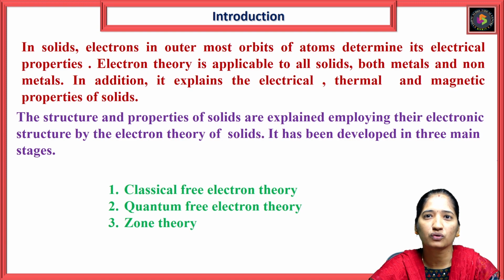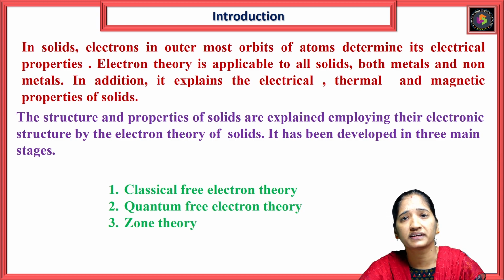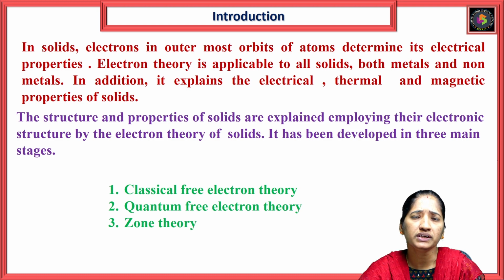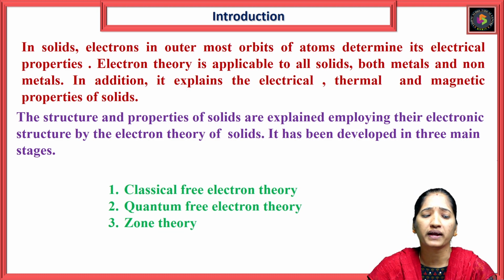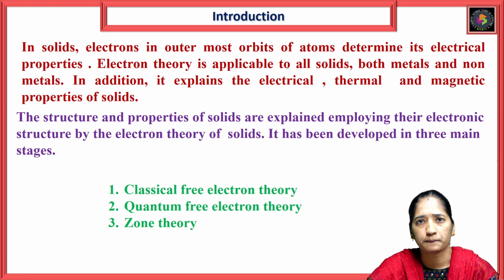So, what is electron theory of solids? Let us consider solids. In this, electrons in the outermost orbits of atoms determine their electrical properties. This electron theory is applicable to all solids, both metals and non-metals. In addition, it explains the electrical, thermal and magnetic properties of solids. It is used to describe the structure and the properties of a solid.